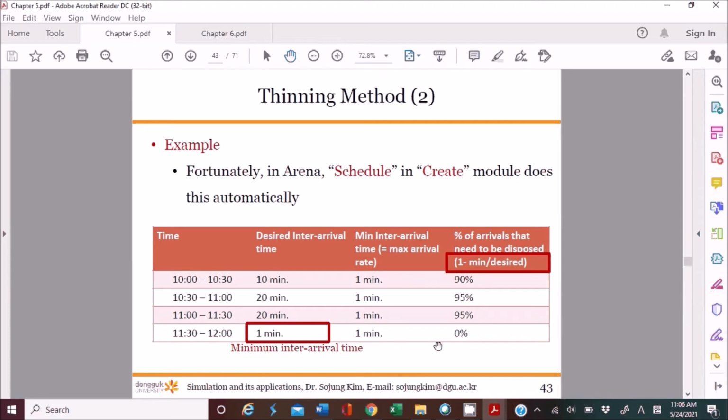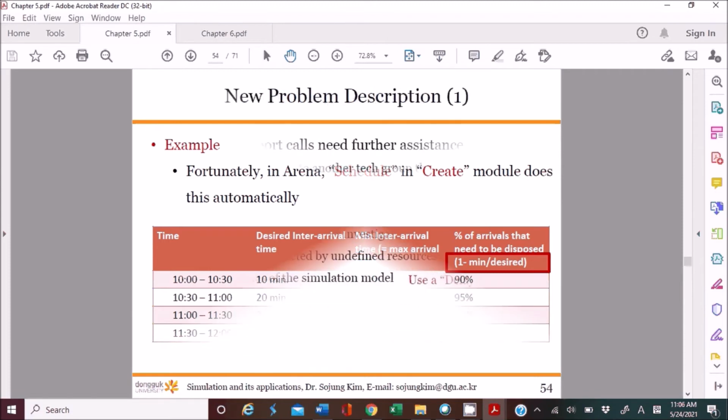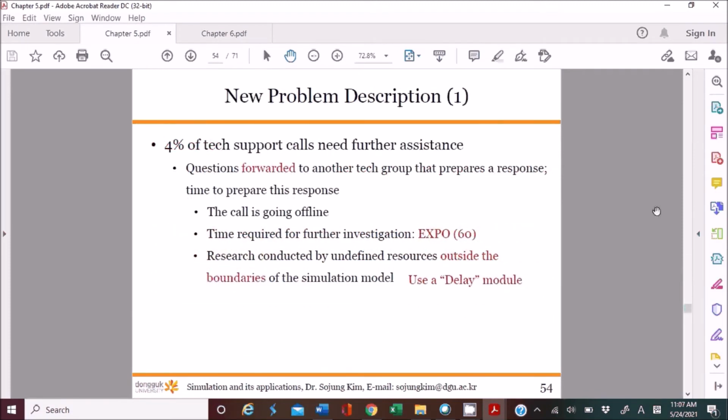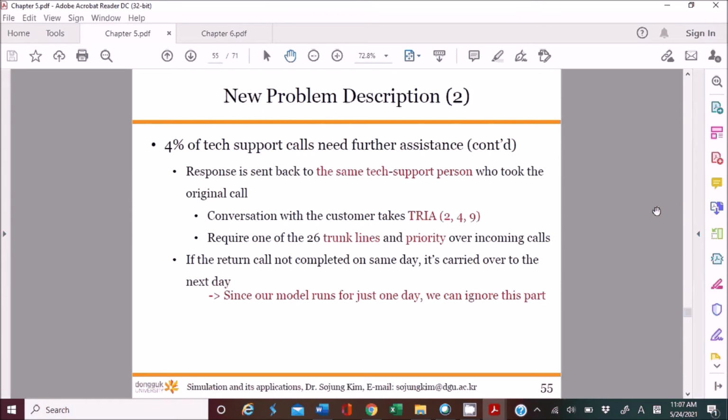If you cannot remember this, please review the material. Also, there is an explanation about the statistics, and also the cost of the system operation. However, since I don't have enough time to explain everything here, please review the material.